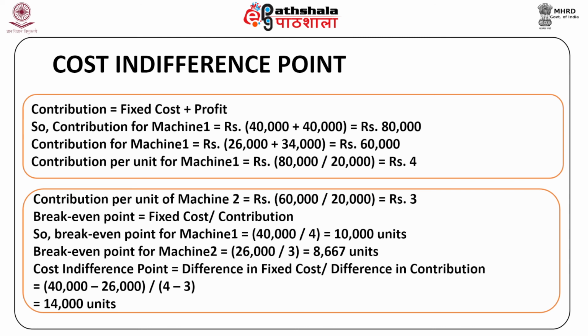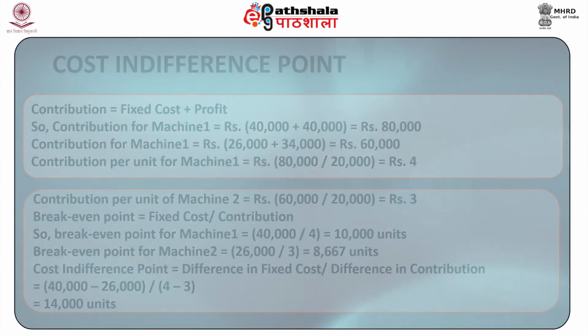Cost indifference point is equal to difference in fixed cost divided by difference in contribution. That is, 40,000 minus 26,000 divided by 4 minus 3, that is 14,000 units. Therefore, at 14,000 units, both the machines will give the same amount of profit.